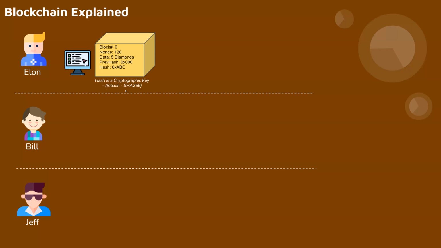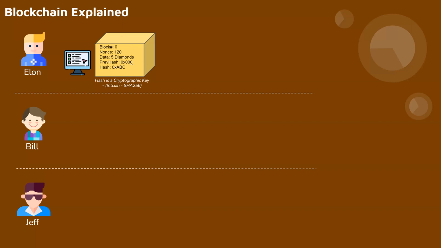Other networks use their own cryptographic algorithm. So hash is a key based on nonce and data. If you look, there is another one, previous hash. Because this is the first block, it does not have a previous, therefore it's all zeros.